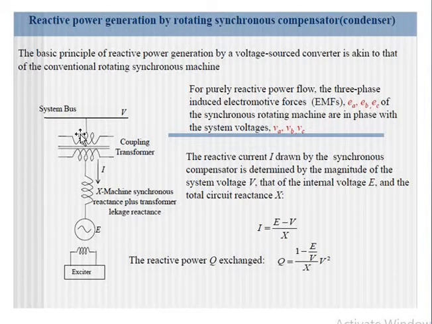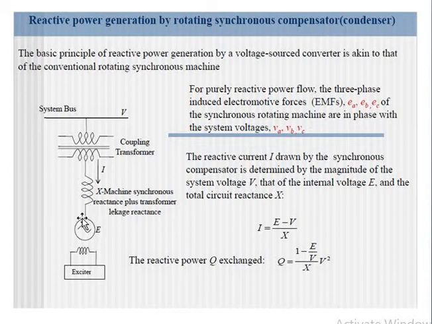Okay, so how this system is working, let me explain it. In this case, for purely reactive power flow, the induced EMF at the output of this generator will be in phase with the system voltages.